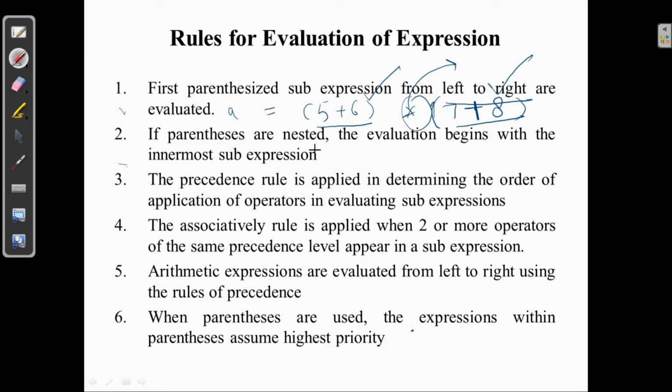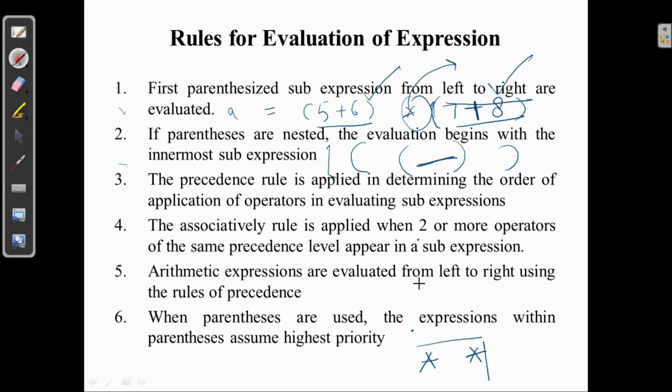If parentheses are nested, nested means we have brackets inside a bracket, then the innermost bracket will be evaluated first, then it comes to the outermost. The precedence rule is applied in determining the order of application of operators and evaluating the sub expressions also, like expression and expression inside expression. The associativity rule is applied when two or more operators of the same precedence level appear in the sub expression, like for example, multiplication and multiplication. Then it will go from left to right.